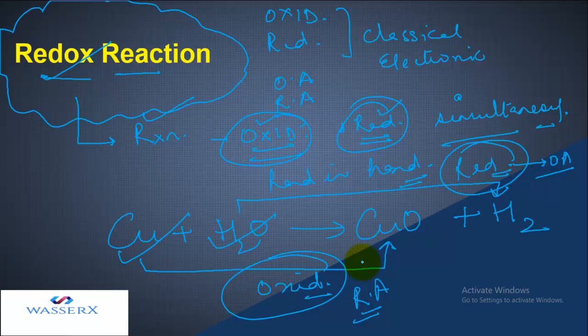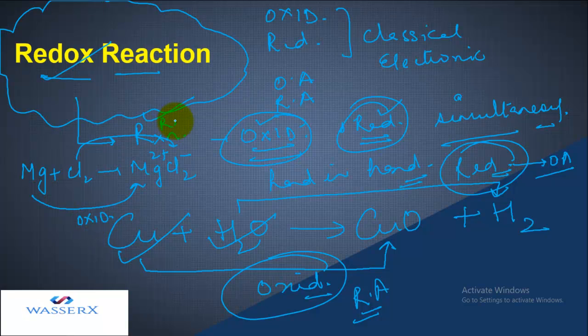So I think you got it, how you're going to make out oxidation and reduction and how you'll identify the oxidizing agent and the reducing agent. Let's take another example: Mg plus Cl2 forming MgCl2. This can be explained on the basis of the electronic concept. Mg is becoming Mg2 positive and Cl is becoming Cl negative. Mg is losing electrons, so it is undergoing oxidation.